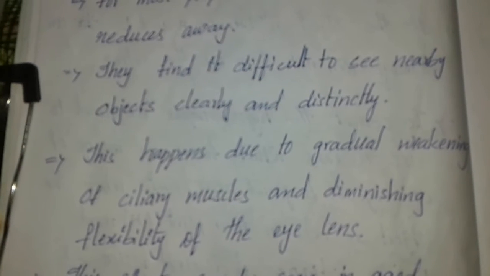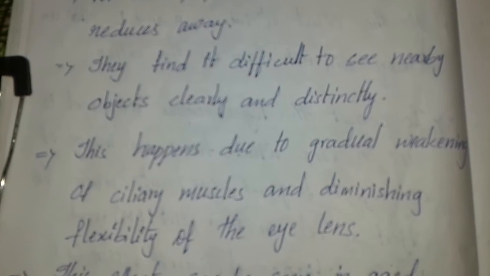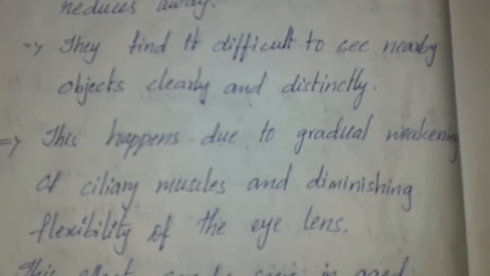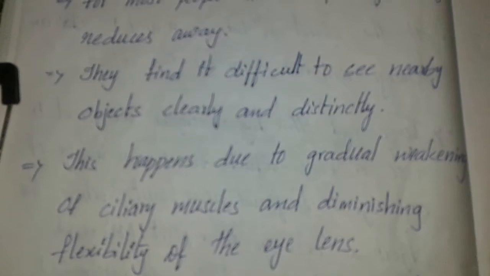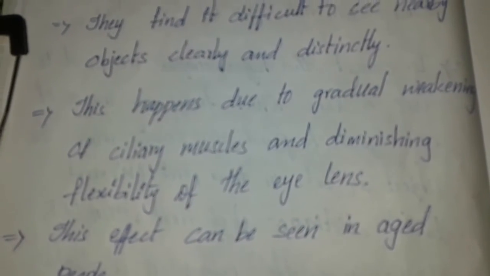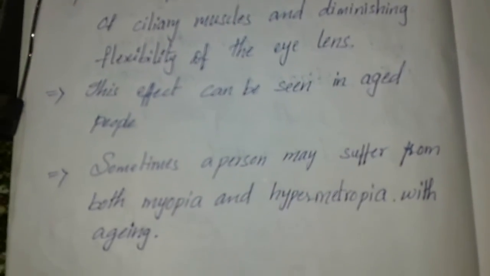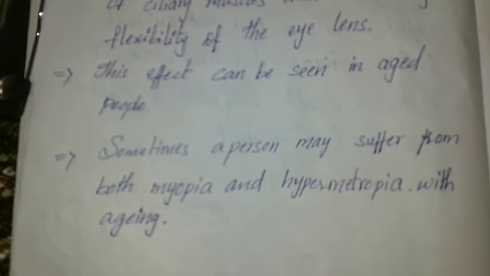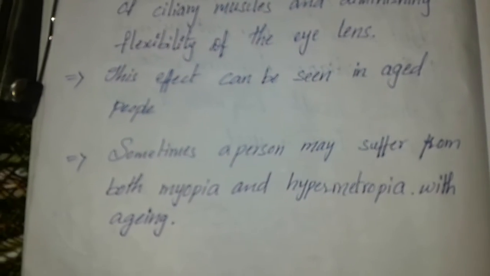That means the weakening of ciliary muscle action reduces the size of the eye lens. It will be diminished, it will become small. The eye lens will become very small. So this defect can be seen in aged people. Sometimes a person may suffer from both myopia and hypermetropia with aging.